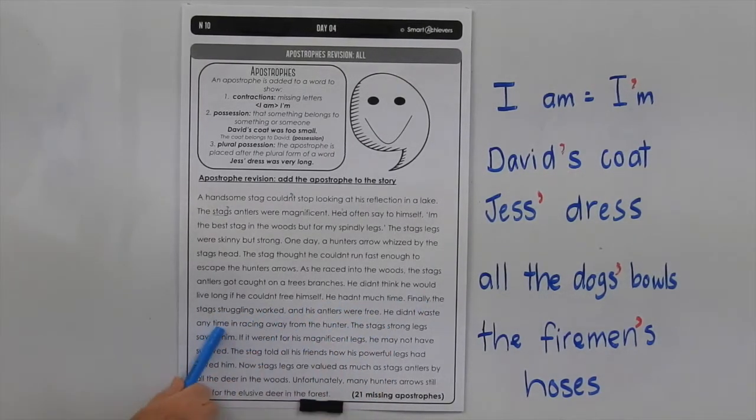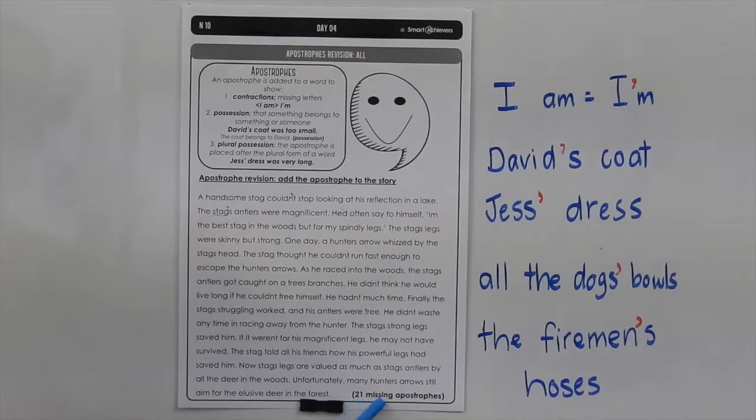He didn't waste any time in racing away from the hunter. The stag's strong legs saved him. If it weren't for his magnificent legs, he may not have survived. The stag told all his friends how his powerful legs had saved him. Now stag's legs are valued as much as stag's antlers by all the deer in the woods. Unfortunately, many hunters' arrows still aim for the elusive deer in the forest.